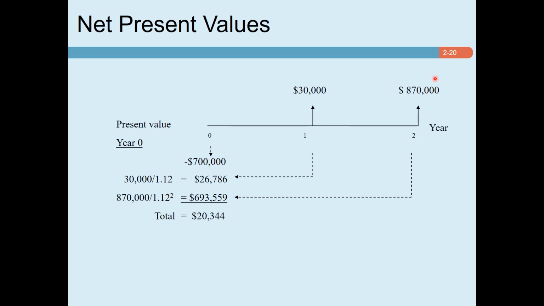The reason is the cash flow is occurring in year two. So these two, 26,000 and 690,000, are the present value of the cash inflows. We sum them up and we deduct the initial investment, which gives 20,344, the net present value. And this is obviously positive. And since it is positive, we will accept the project.